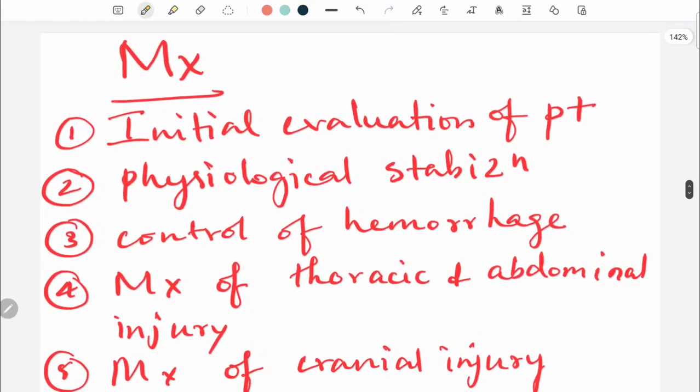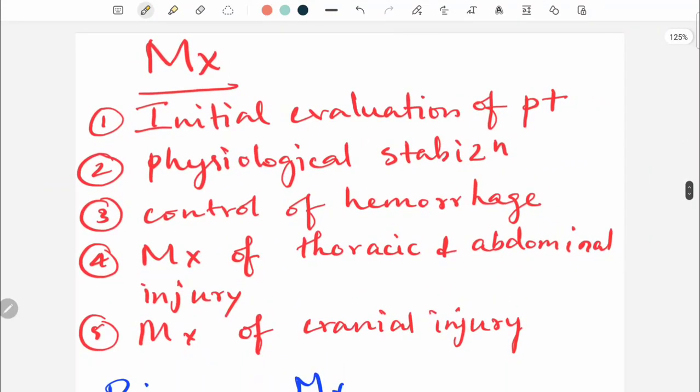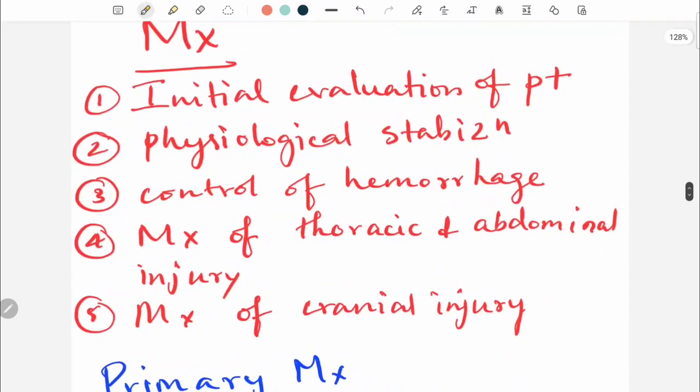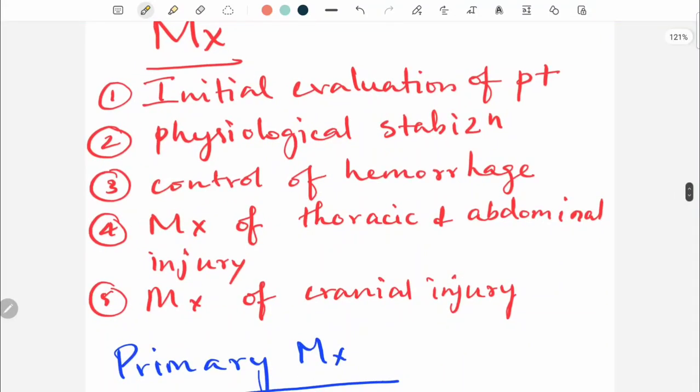Now, moving on to the most crucial part of triage in a mass casualty or multi-casualty incident, that is the management. How are you going to manage a mass casualty? The first step is initial evaluation of the patient. The second step is physiological stabilization.